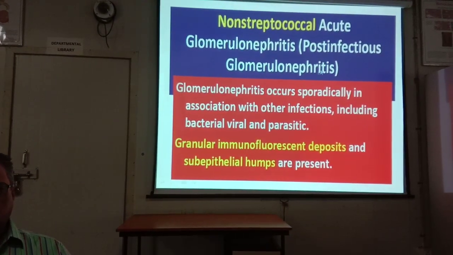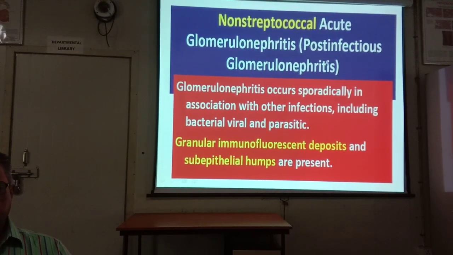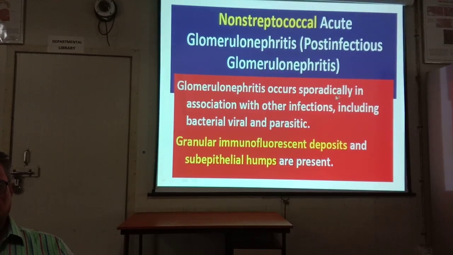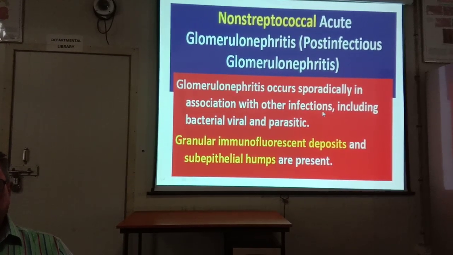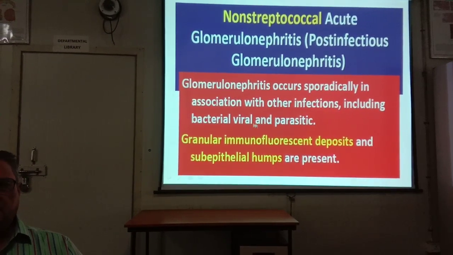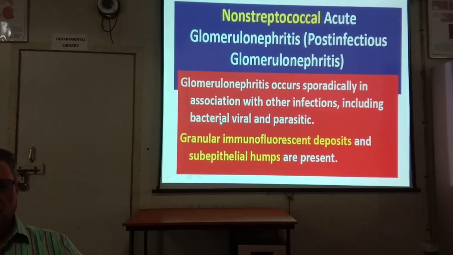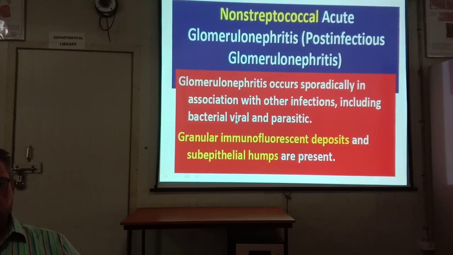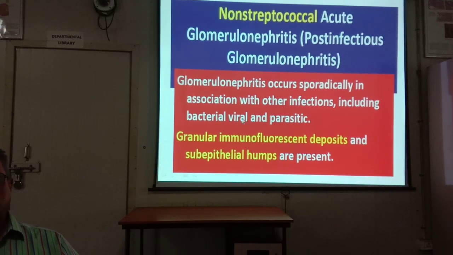Now, streptococcal acute glomerulonephritis, post-infectious glomerulonephritis, is sporadically associated with other infections like bacterial, viral, and parasitic: staphylococcal infections, viral hepatitis C, hepatitis B, HIV infections, or parasitic infections like malaria.